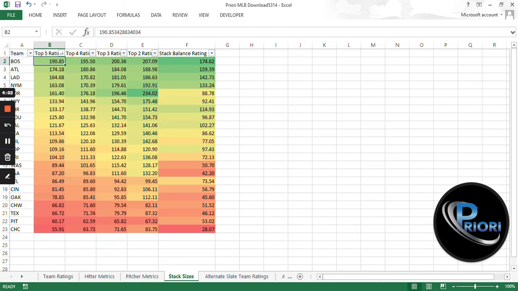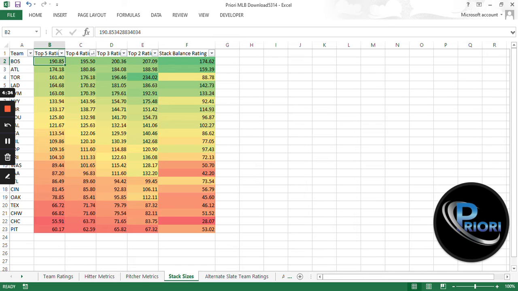We can go ahead and sort by that and see that Boston has the top 5 strongest hitters in their lineup. That is going to be very helpful on DraftKings, where you're probably looking to build 5-man stacks. And we'll talk about stacking and other things in that arena in a different video. For now, I just want to kind of go over the metrics that are currently on the site. So then you could sort by top 4. If you're looking at FanDuel, that's probably what you're going to be using. All the way down to top 3, top 2, if you want to use a 3-man stack or just a 2-man stack, depending on the site that you're on.